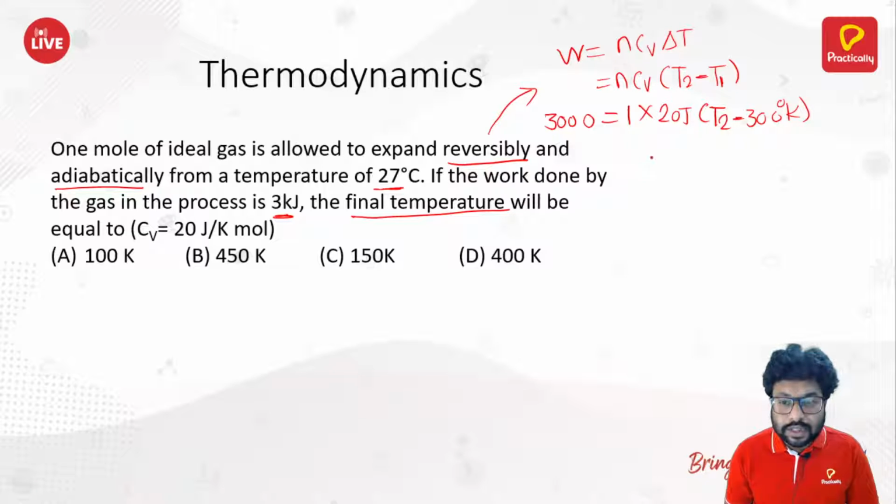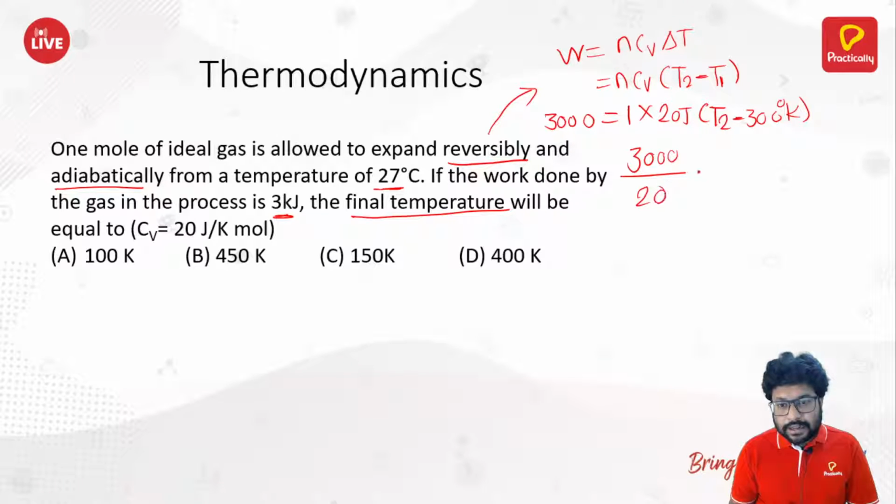So how can we solve this now? Let's bring this 20 joule to the other side. So 3000 divided by 20 is equal to delta T. The zeros get cancelled, so delta T is 300 divided by 2, which is 150.